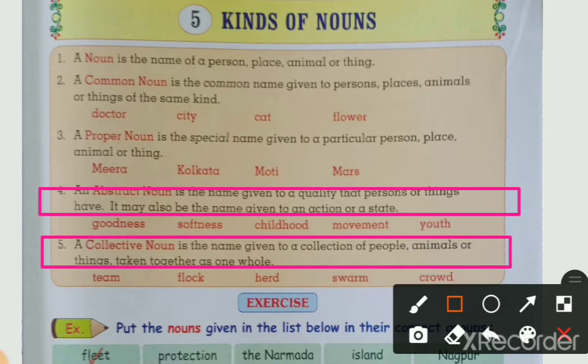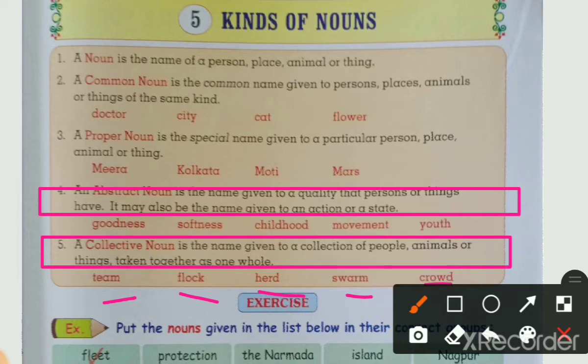Then again, for example soldiers are there, so many soldiers are going from there. Then what do we say? We are saying that all soldiers are going. We use the proper word, collective noun, for that. What is that? Army. It means team, army, bouquet, then flock, herd, swarm, crowd. These all words come in collective noun. Okay, did you understand, students? Like this, these words come in collective noun.